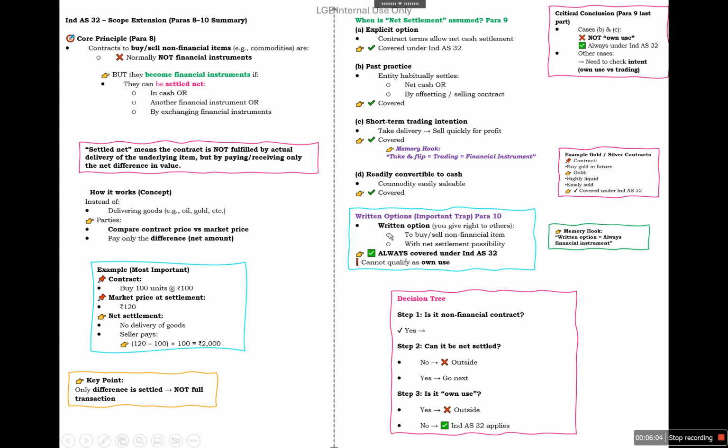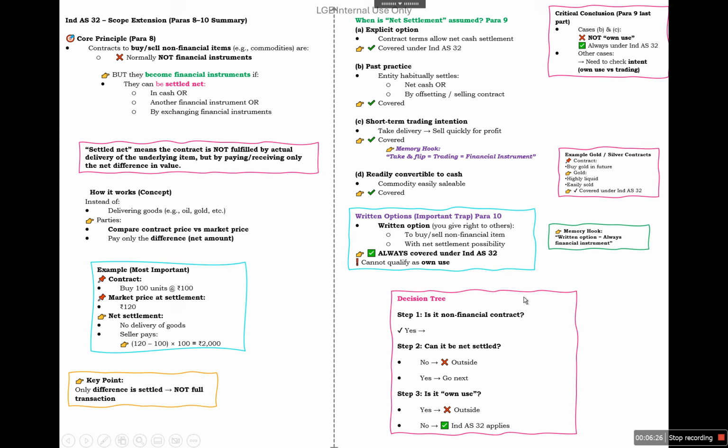And next is written option. If we give the right to others to buy or sell a non-financial item with the net settlement possibility, it is always covered under Ind AS 32, as it does not qualify for own use. So written options are always financial instruments.